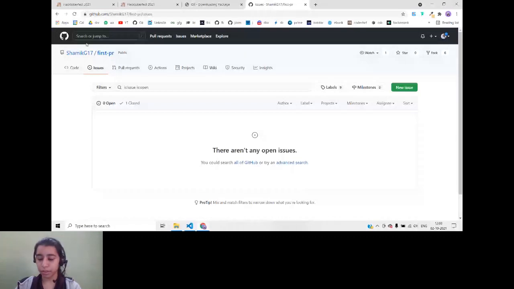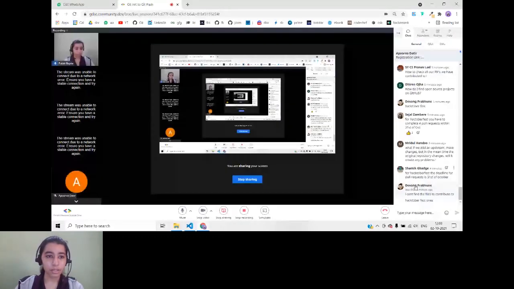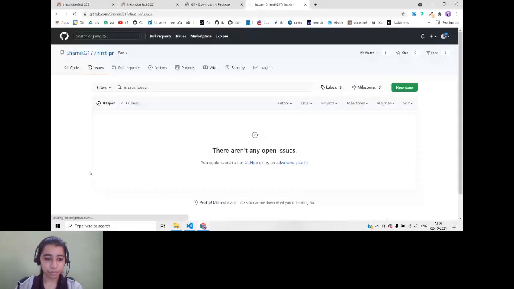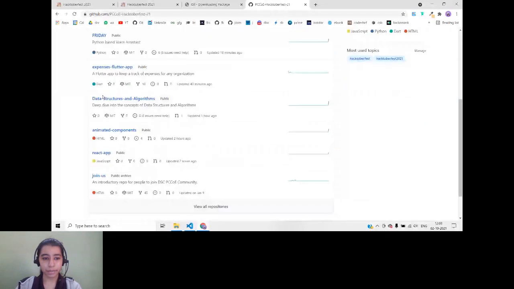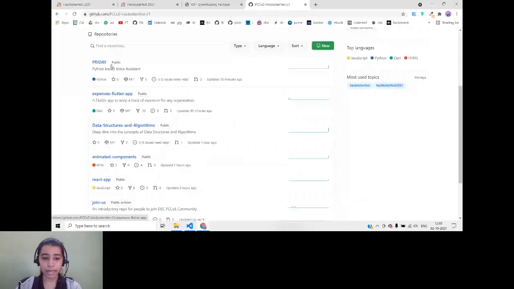You are looking for repositories, right? Okay, I'll give an example. Suppose you go to this, our official PCC Hacktoberfest. Here you can see we have Python, Flutter, and data structures and algorithms. So you can choose that and then follow the steps to contribute to it.